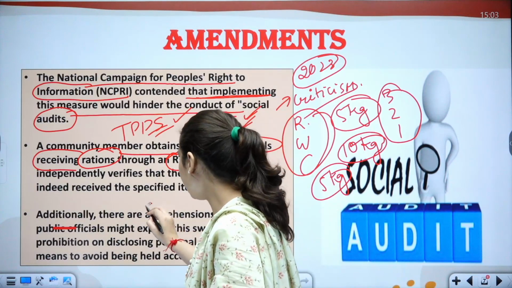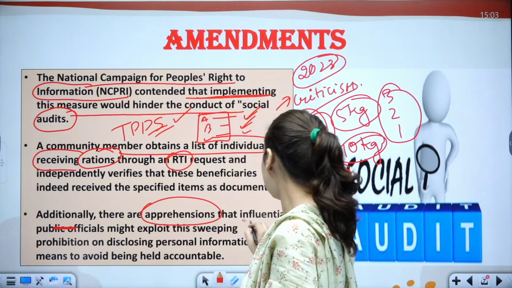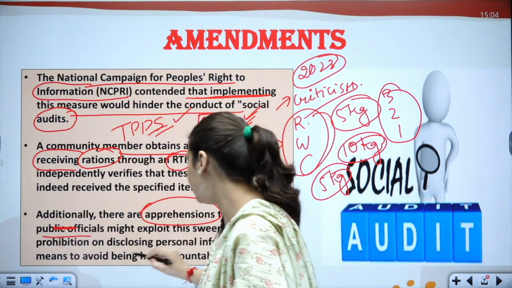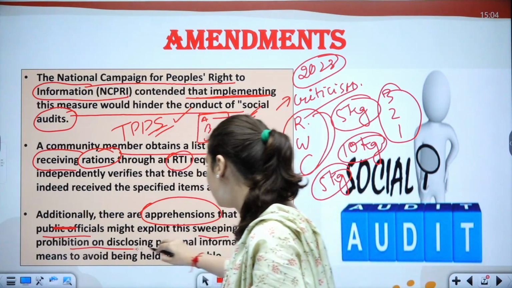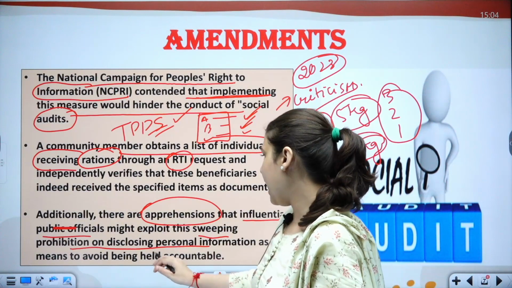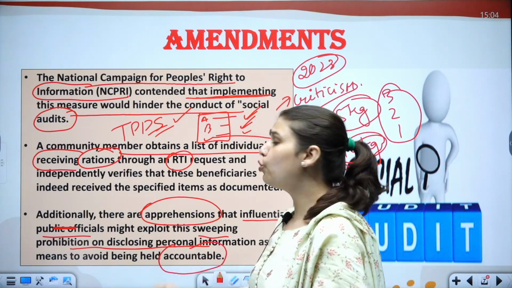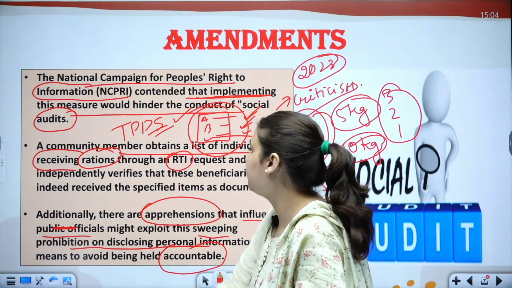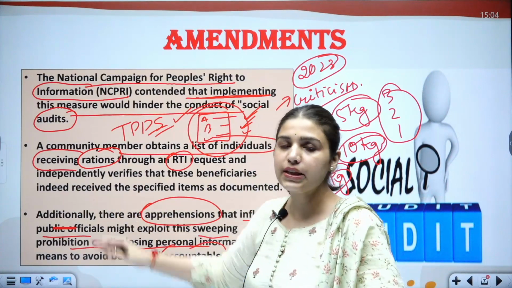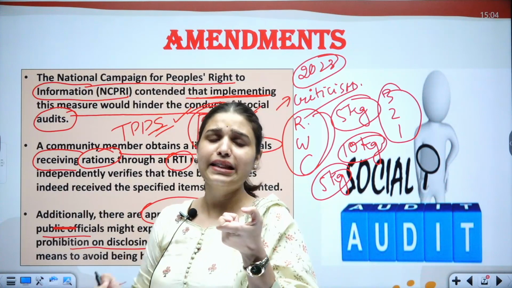Additionally, there are also apprehensions that influential public officials might exploit this sweeping prohibition on disclosing personal information as a means to avoid being accountable. For example, if on paper delivery has been made, what if the beneficiaries have not gotten that ration?